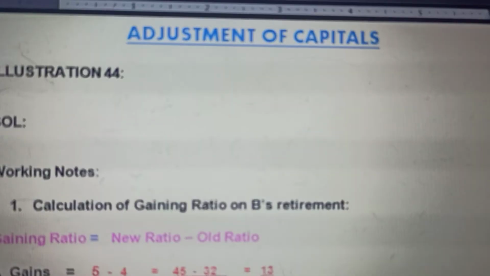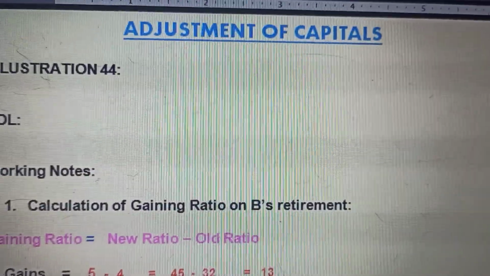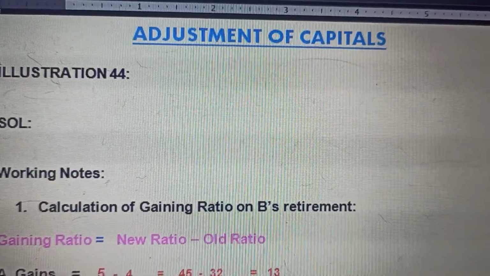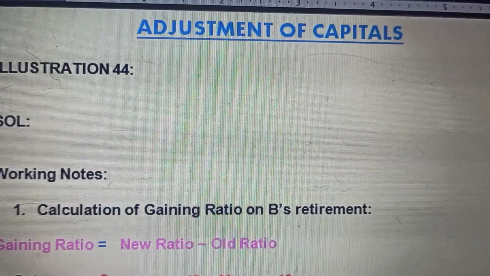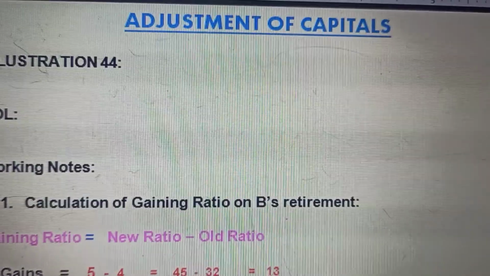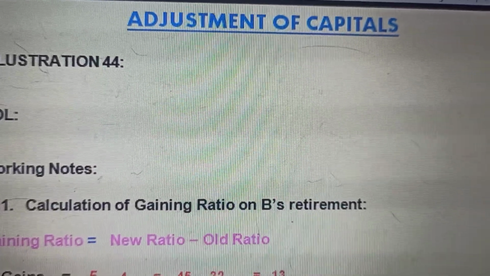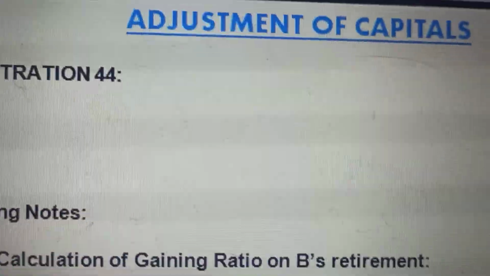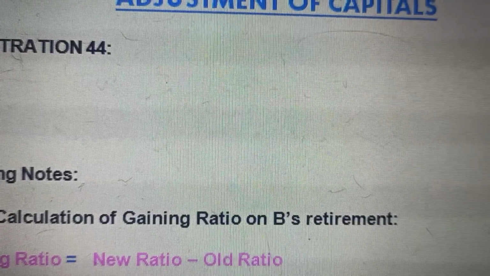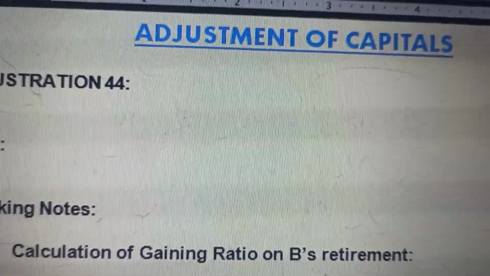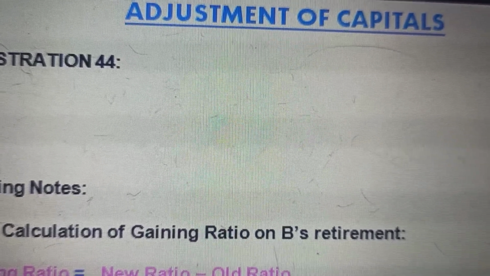Now, when the partner retires, he is also claimant of his share of capitals. That means the capitals at the time of retirement is not a planned activity. Retirement or death of a partner, yes, he has to retire after giving a due notice, but retirement can happen anytime. So the capital at that time has to be revalued according to the fresh values of all the assets and liabilities. Pursuing with adjustment of capital.